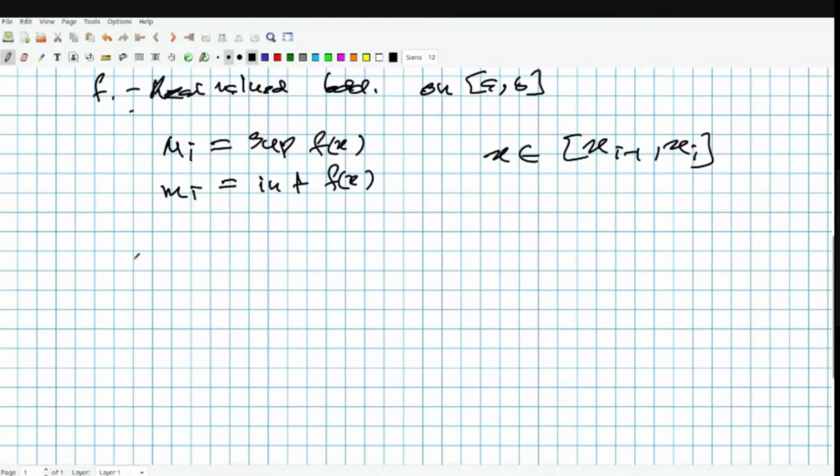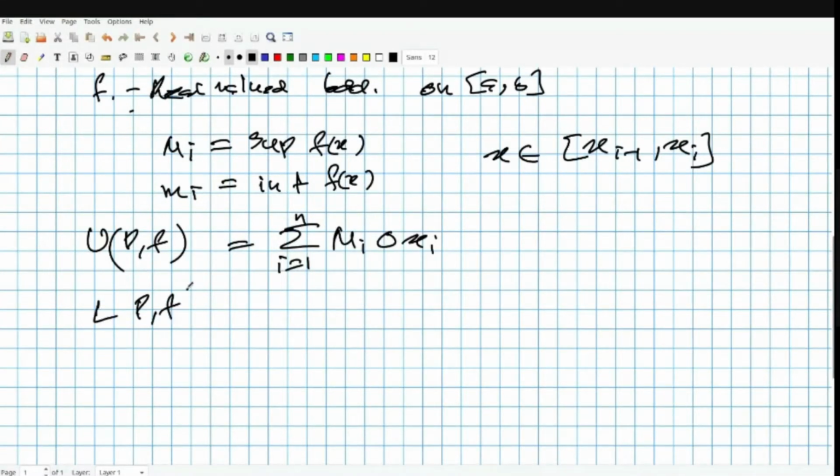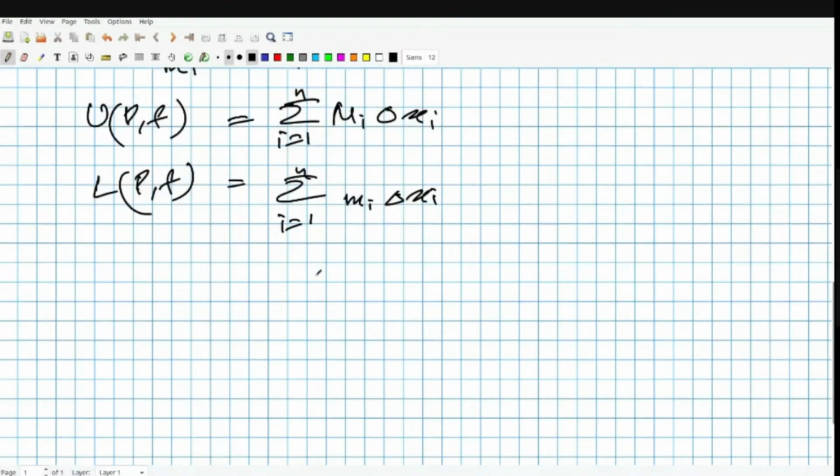Then we have this notation U(P, f), which is the upper sum of partition P with respect to the function f, as the summation i equal to 1 to n of capital Mi delta xi, and L(P, f) as the summation over i equal to 1 to n of small mi delta xi. These numbers depend on the partition and the function, of course.